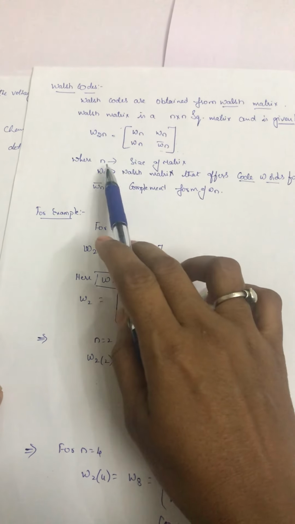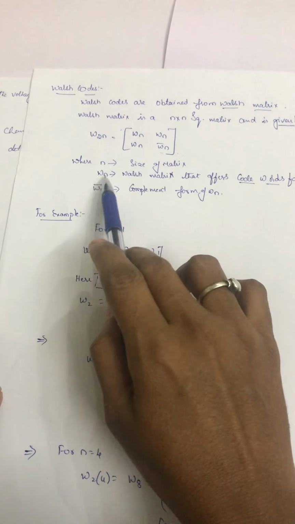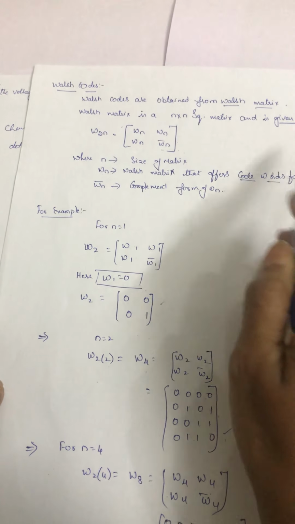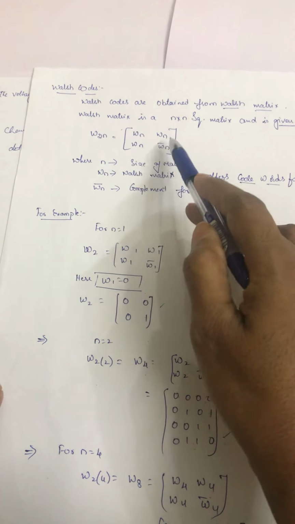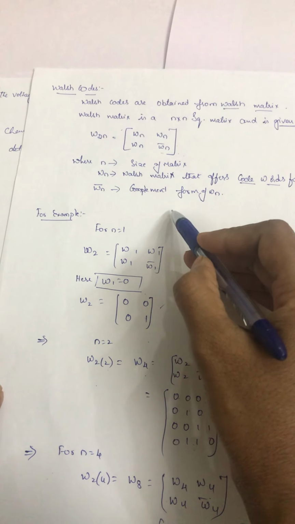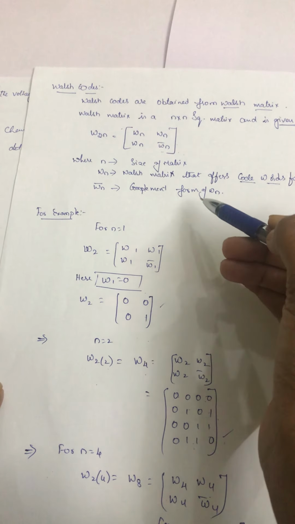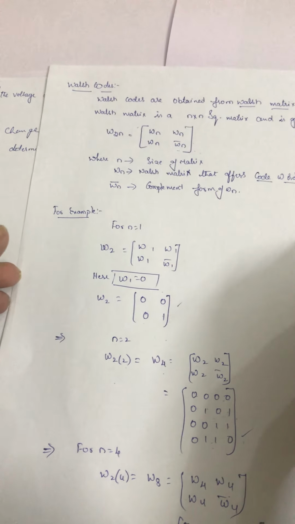Okay, so here n represents the size of the matrix. The Walsh matrix Wn offers the code words in n bits. Okay, it represents the code words of n bits, and Wn bar is nothing but the complemental form of Wn. If suppose complement means what? If 0 is there, the complement of 0 is 1. If it is 1, the complement of 1 is 0, like that. Okay, for example, we'll see.